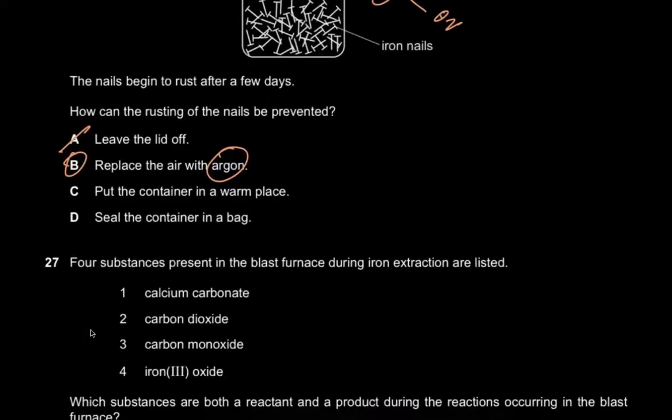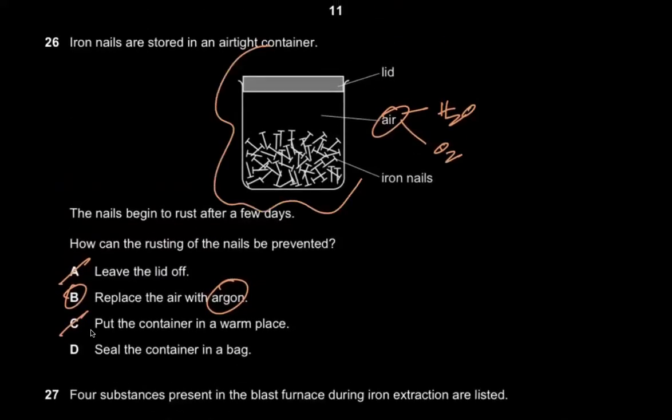It says, put the container in a warm place. Nothing is going to happen. Rusting may even take place faster. Seal the container in a bag. That's so stupid, man. What are these options? If you seal the container in a bag, nothing is going to happen. It's still going to rust.